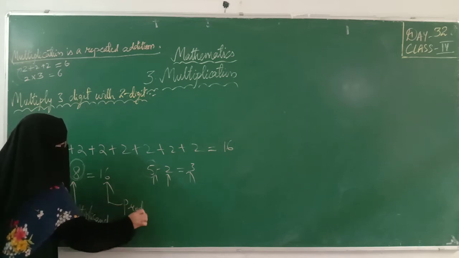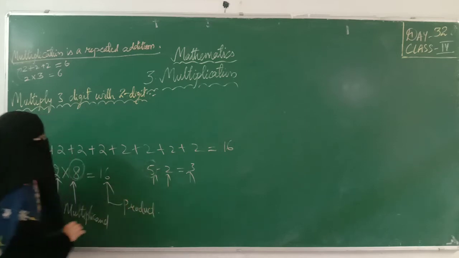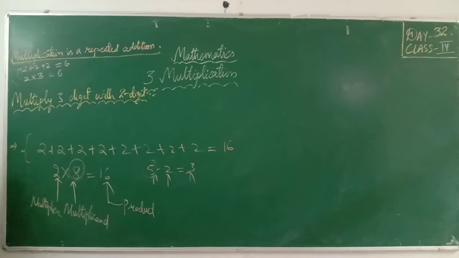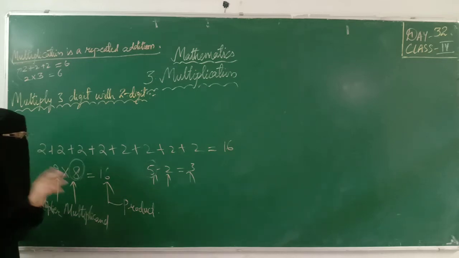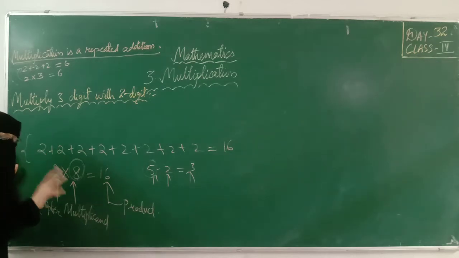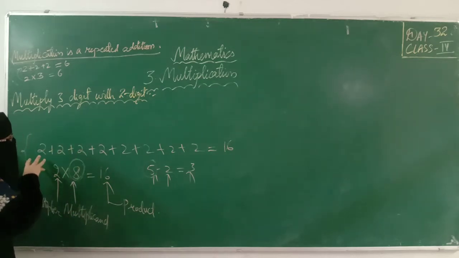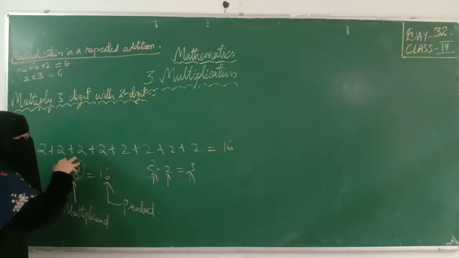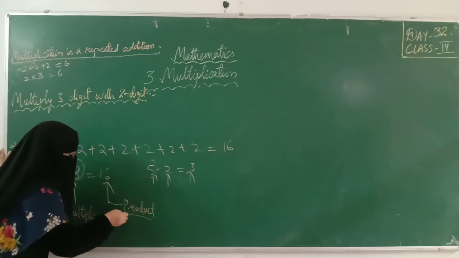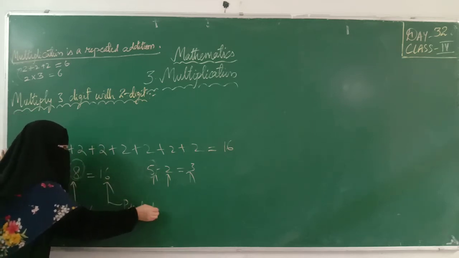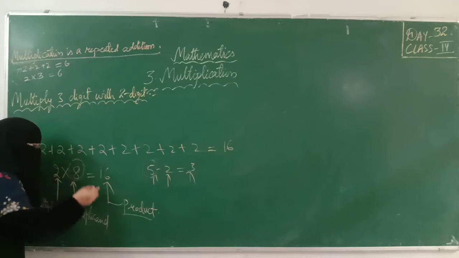I have given you questions. Find the sum means you did addition there. Find the difference means you did subtraction there. Similarly here also, if I give you find the product of the following numbers, don't get confused. Product means multiplication only. In multiplication we have 3 terms: multiplier, multiplicand, product.